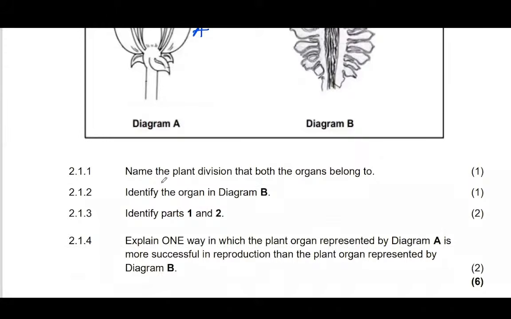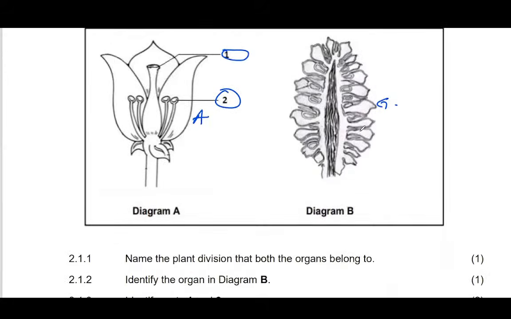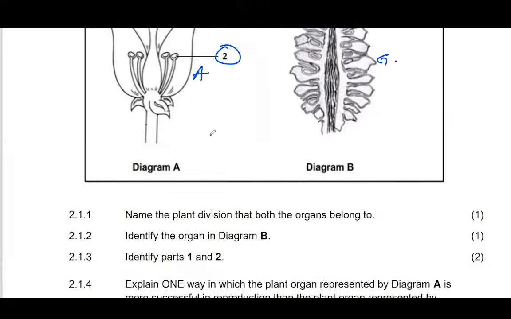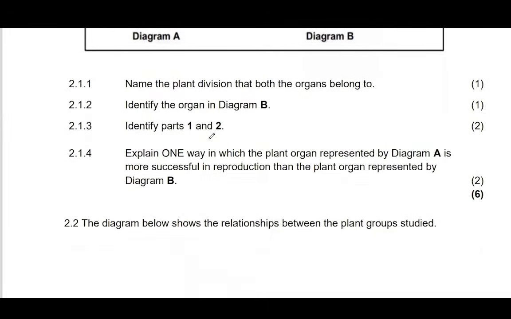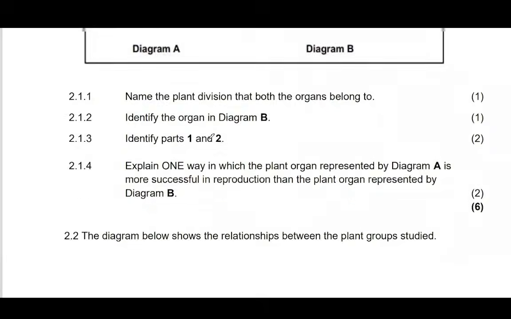Name the plant division both the organs belong to. Which plant division? Remember we said that this is a gymnosperm, and then this is angiosperm. So they are sperm plants. So the kind of plant group they belong to, I've been saying it, is called spermatophyta. Spermatophyta.